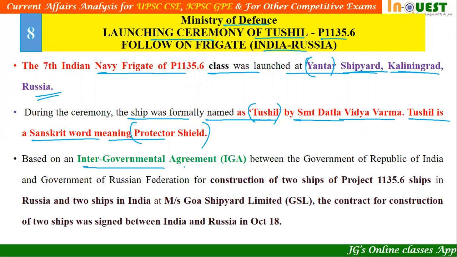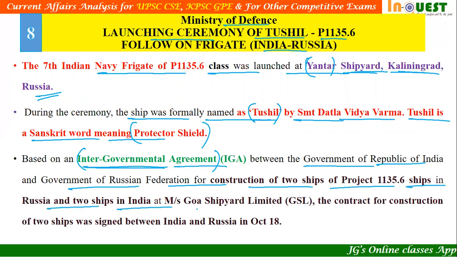So this is developed based on the intergovernmental agreement between the Government of the Republic of India and the Government of the Russian Federation for construction of 2 ships of Project 1135.6 in Russia and 2 ships in India at Goa Shipyard Limited. So totally 4 ships are supposed to be manufactured: 2 in Russia and 2 in India at Goa Shipyard Limited. The contract for construction of 2 ships was signed between India and Russia in October 2018.